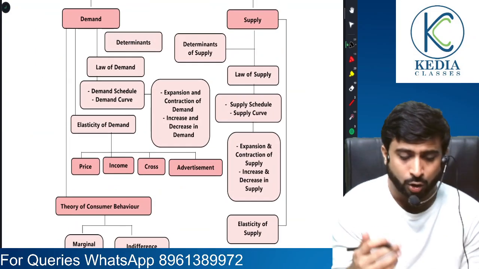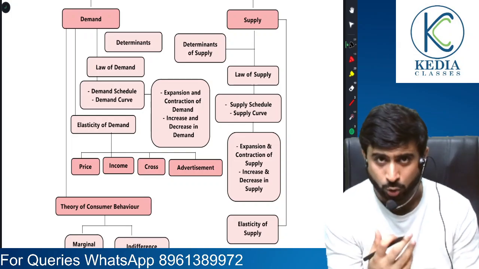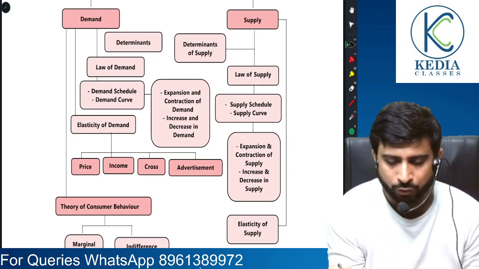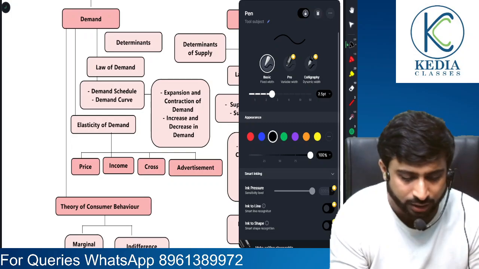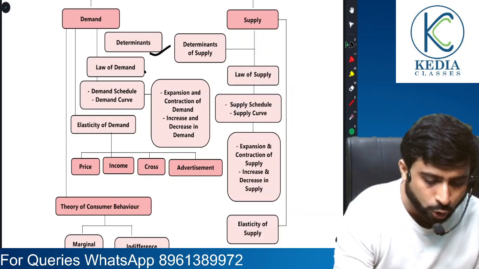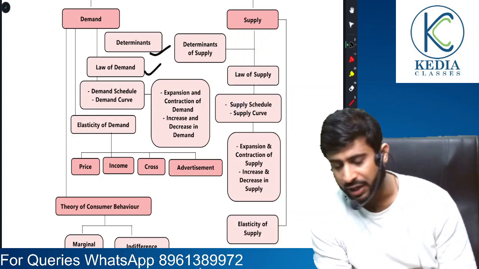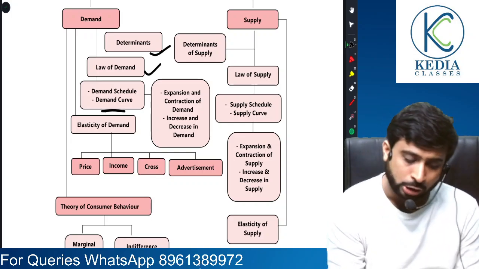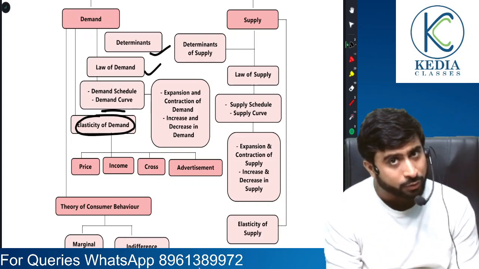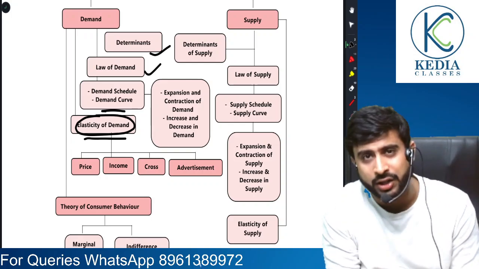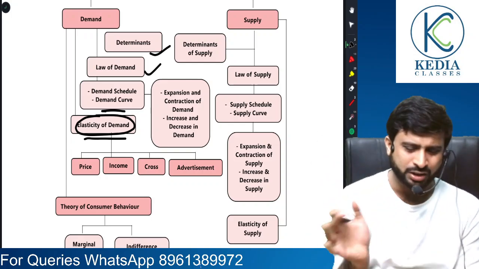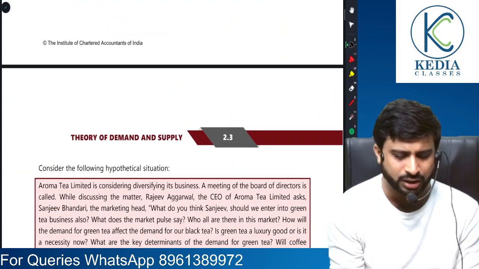And by the way, what will we study in this unit? We are going to talk about different factors affecting demand, the law of demand, the different demand curves, exceptions to the law of demand, and elasticity and how to measure different types of elasticity of demand. So that is very natural and general.